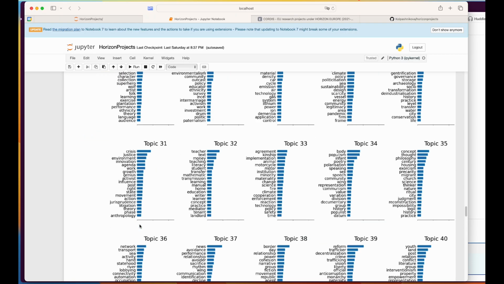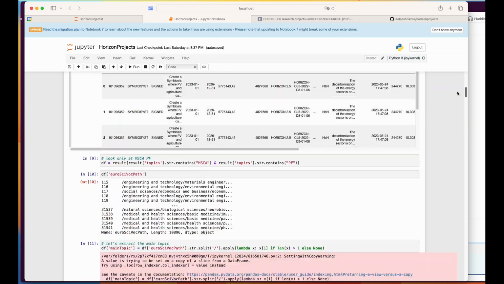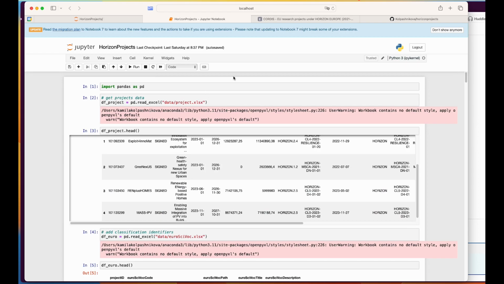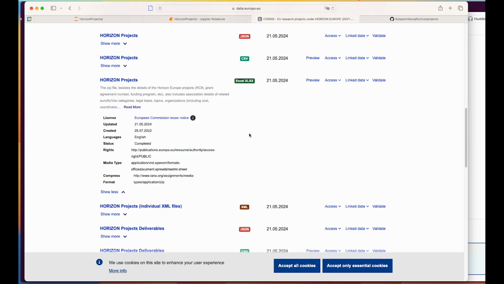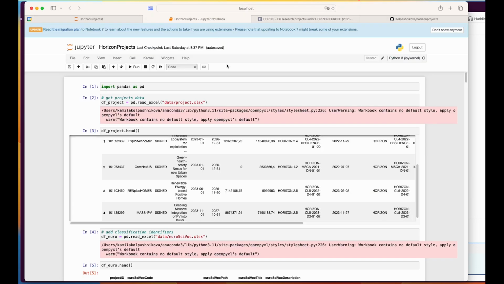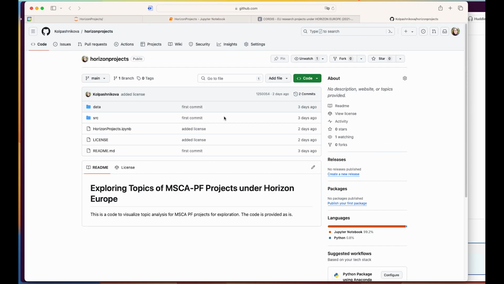And next, let's talk about data and the code. The data can be found here, and the link is in the description box. It is in different formats. You can download it in JSON, CSV, Excel, etc. I have downloaded it in Excel in my repo, and you will already have them all in Excel files. I also put in the description box below the GitHub link to my repository. And you can go there and you will see this.